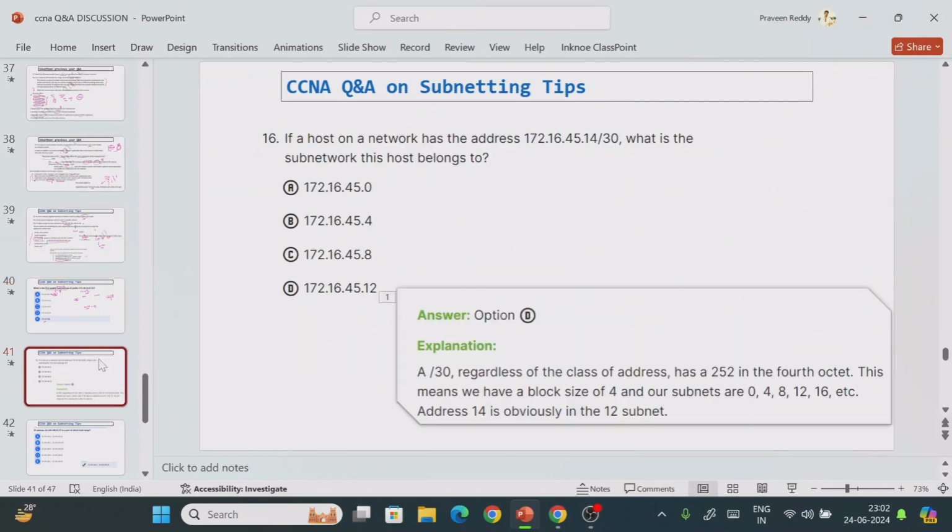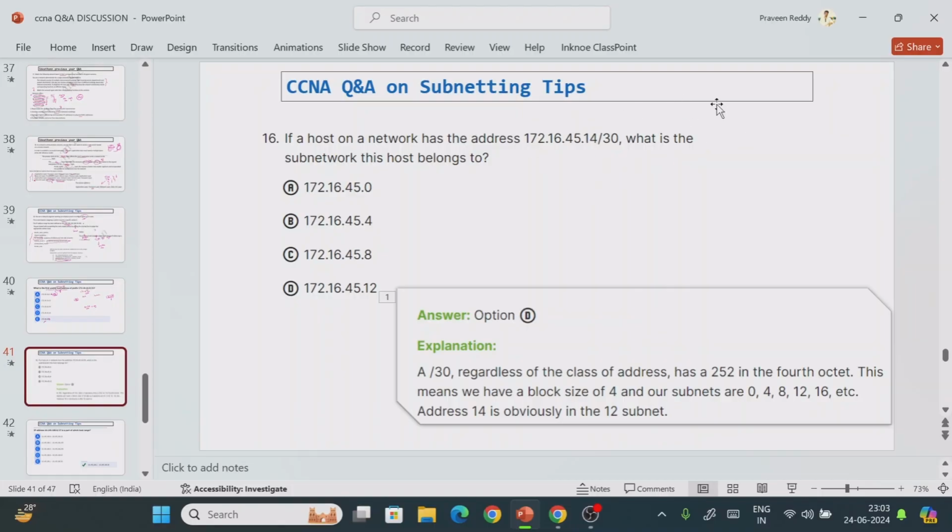So what is the next question? If a host and network has the address 172.16.45.40/30, here the CIDR value is /30. What is the subnetwork this host belongs to? Now they are asking this question. They are giving some IP address with 45, so we need to find out which subnet this IP address belongs to.